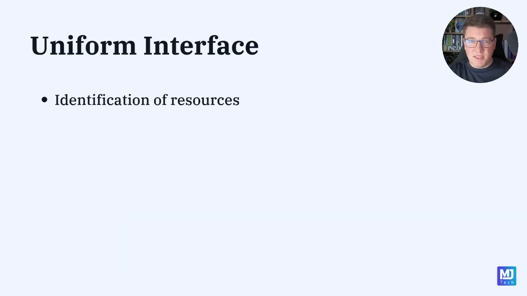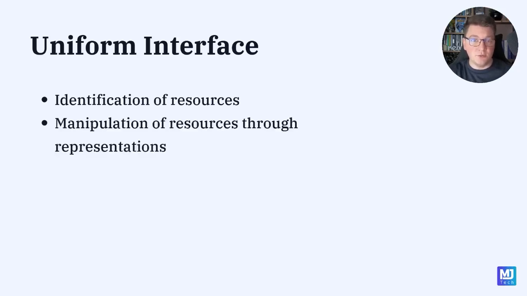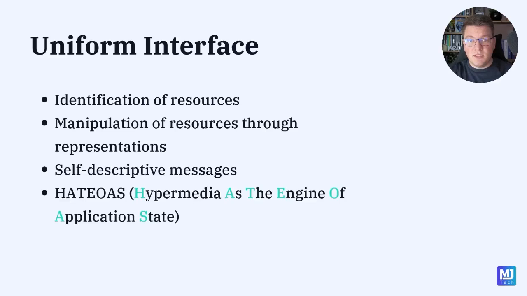Possible. If all of this seems a bit too abstract, well, that's because it is. We are covering the topics from the REST dissertation, but essentially we can split the uniform interface constraint into its subcomponents. And these are the identification of resources, the manipulation of resources through representations, self-descriptive messages, and then probably the most important one, which is HATEOAS, which stands for Hypermedia as the Engine of Application State. So let's cover these components of the uniform interface one by one.